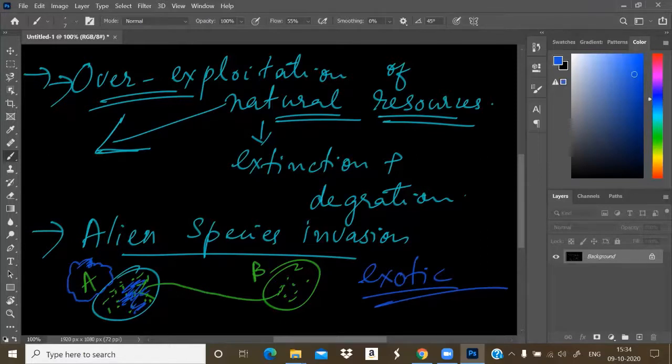Another example from animals is the African catfish, Clarias. It's a banned fish now. If we introduce this African catfish into a freshwater ecosystem, it will eat all the small fishes living in that ecosystem. So that is a threat. That is an alien species invasion.